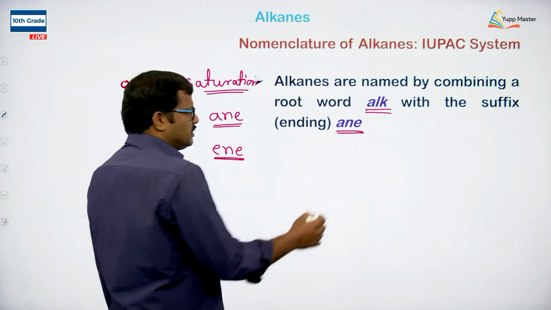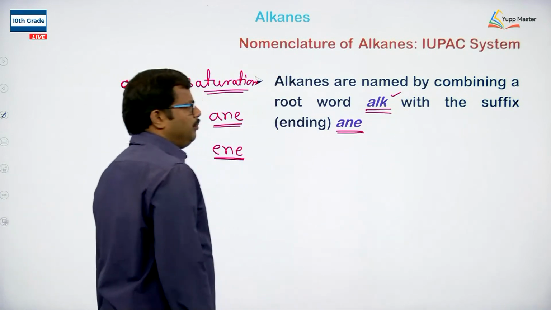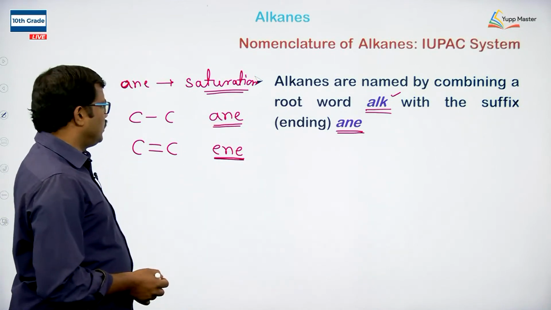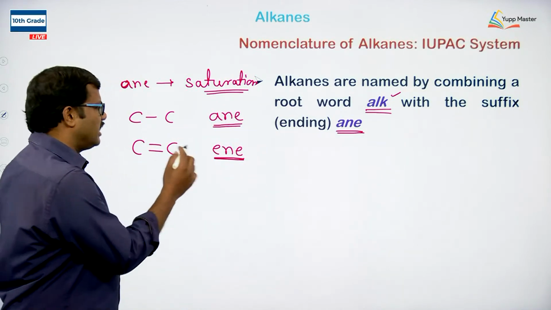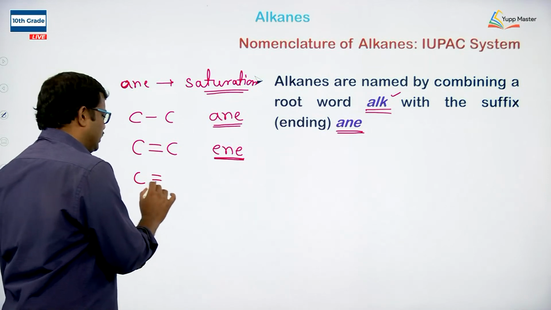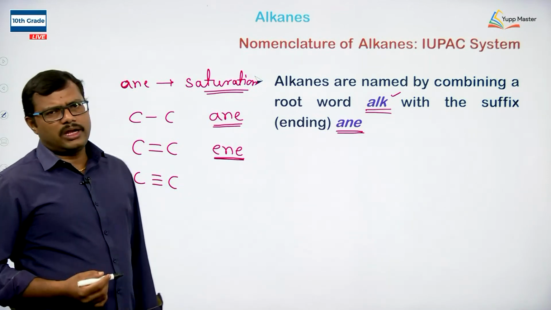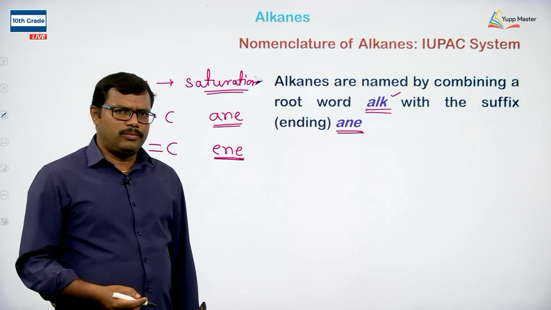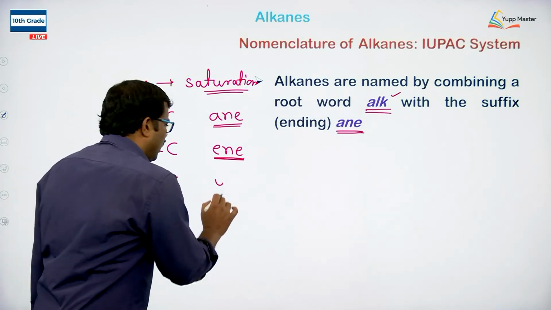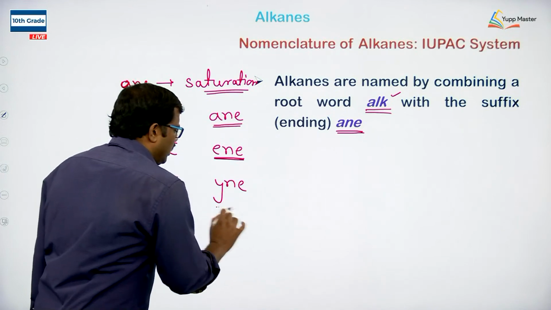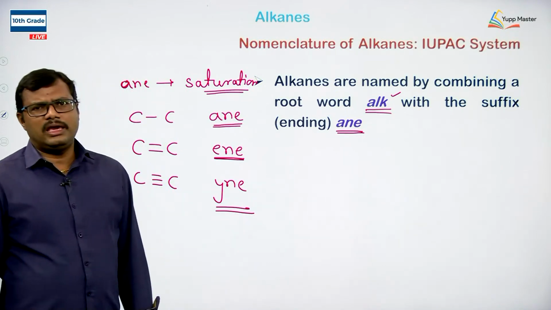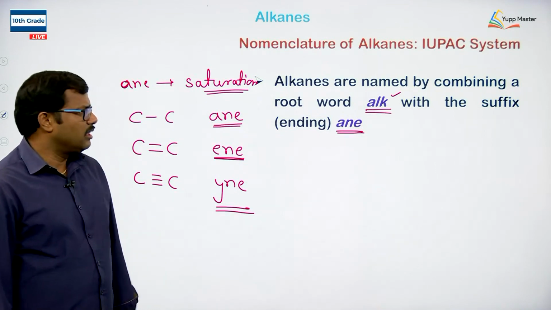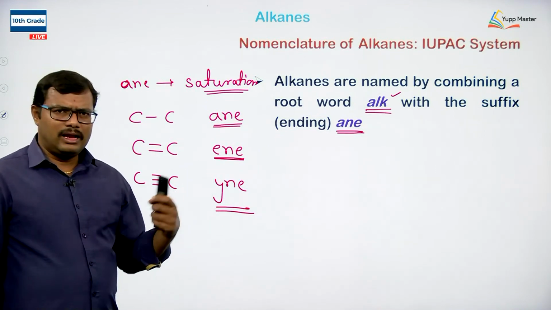In both cases the alk will remain the same, but ane is added to indicate saturation, whereas ene is added to indicate unsaturation. And if we have an unsaturated compound in which carbons are linked by a triple bond, we use the terminology yne: alk plus yne, alkyne.